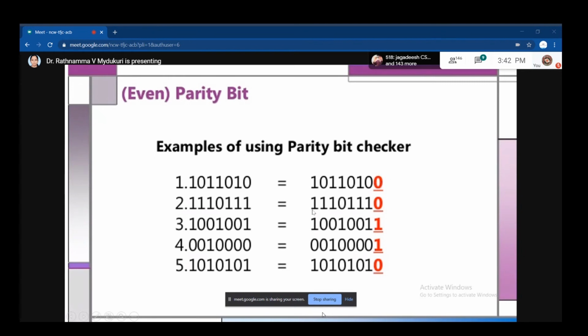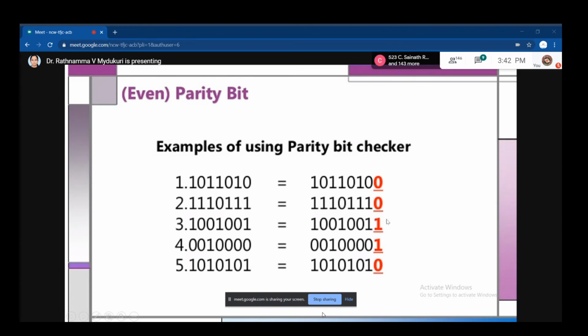And go for the next one. How many ones are here? 6 ones, ma'am. So the parity bit should be 0. Now go for the next one. How many ones are here? 3 ones, ma'am. To make it even parity, you have to place 1. Now the total number of ones becomes 4.